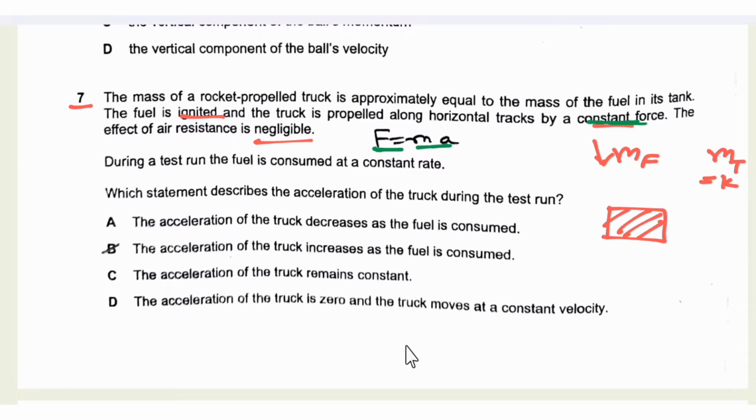So force is constant, so what would be the acceleration? Acceleration is equal to force by mass, and force is constant. And as we know that since the fuel is being used, the mass of fuel decreases, so the overall mass decreases, and acceleration is inversely proportional to mass, so acceleration must increase. So acceleration of the truck increases as the fuel is consumed. The answer is B.